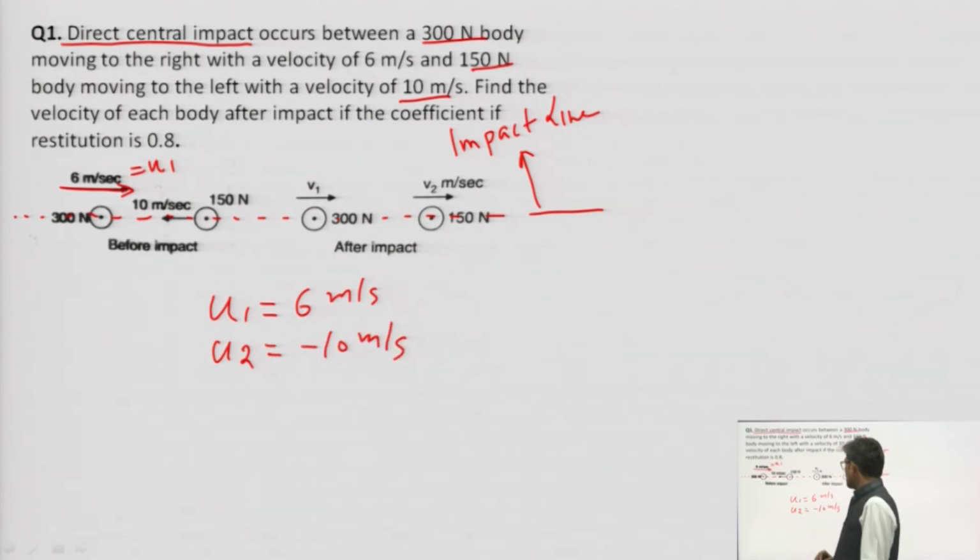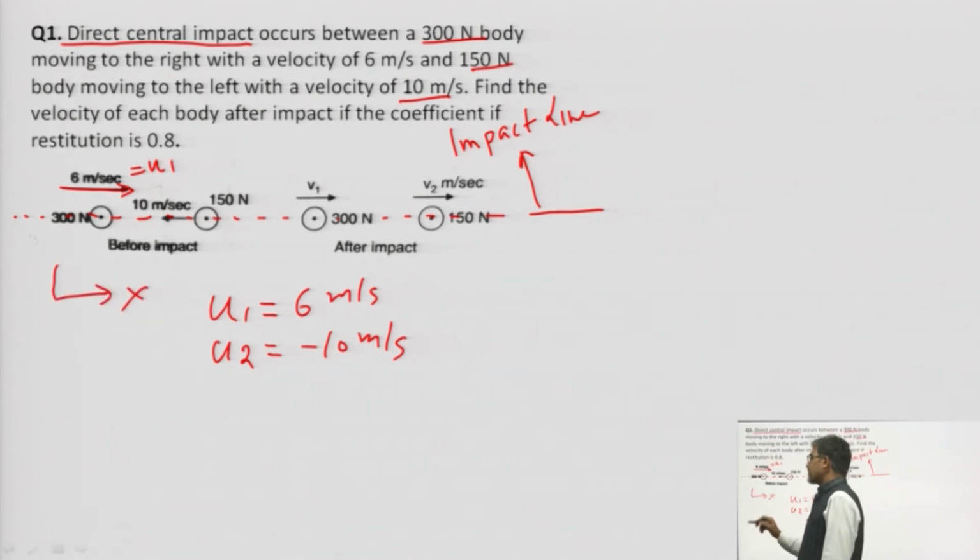Why? Because if we take this direction as positive, then if u1 is positive, u2 will be negative. If u2 is positive, then that will be negative. No problem, take u1 as positive. So u1 and u2 are this.